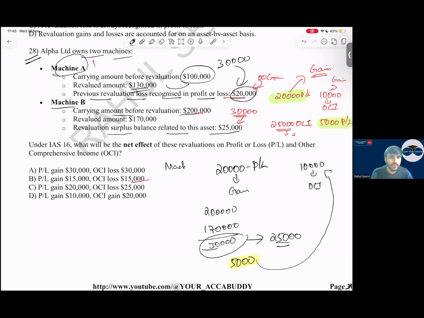So what is the amount we will take to P&L for the year? What is the net effect? So 20,000 as a gain in P&L and 5,000 as a loss in P&L. So 15,000 net we will take. Now in OCI, what is the amount we will take? What is the OCI amount?